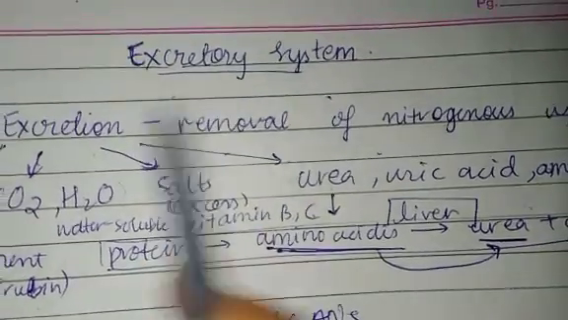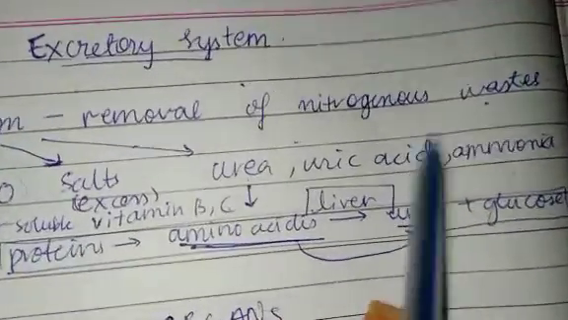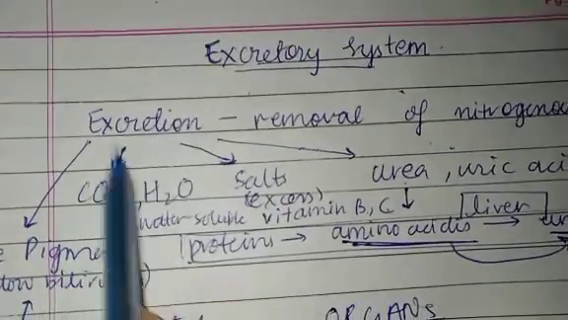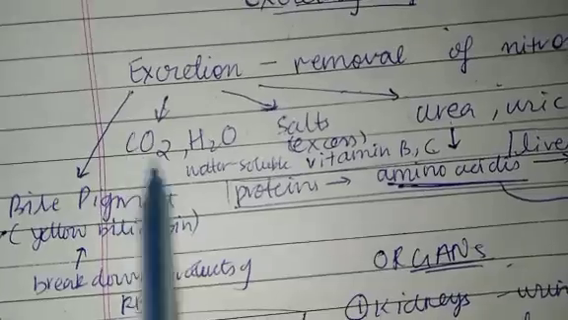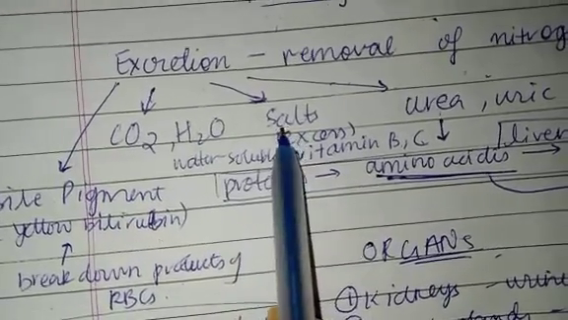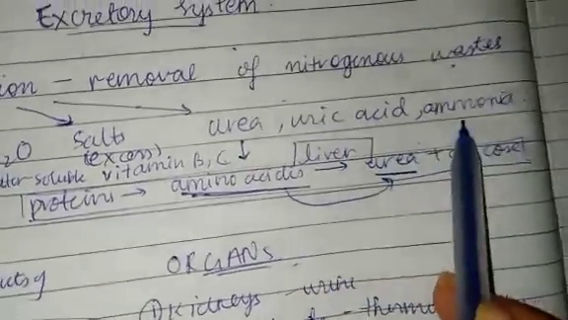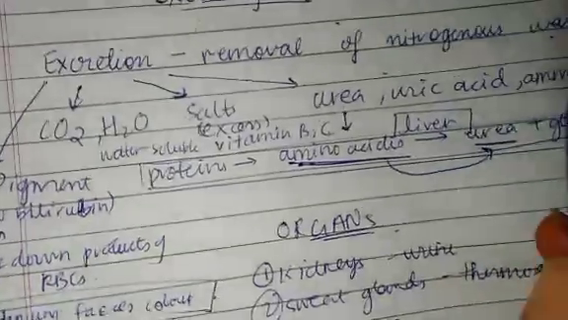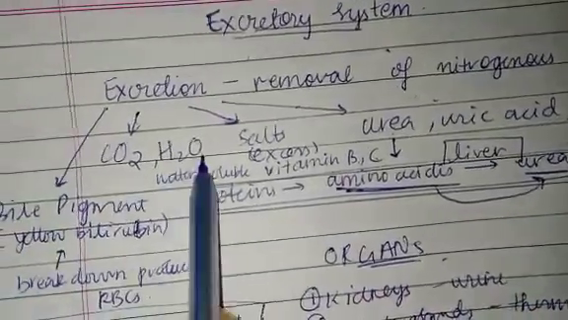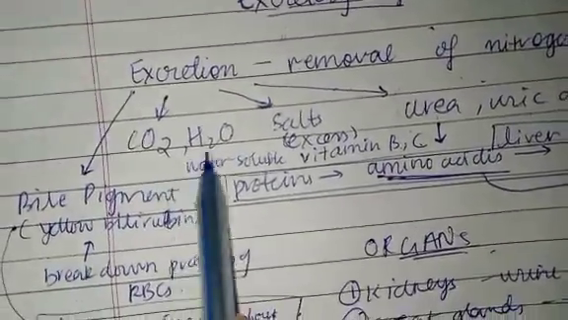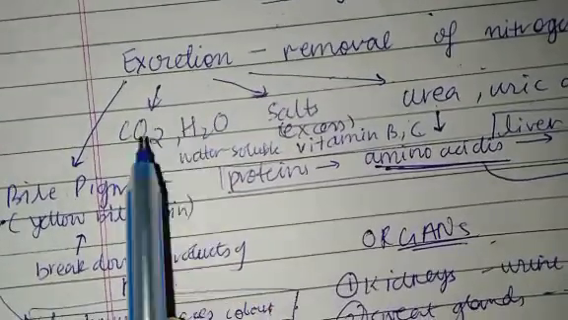Excretory system. Excretion is the removal of nitrogenous waste from the body. Excretion involves several substances, such as bile pigment, carbon dioxide, water, salt, and nitrogenous waste: urea, uric acid, and ammonia. The excretion of some of these things is not a part of the urinary system. This is just excretion, and this is mainly part of respiration.